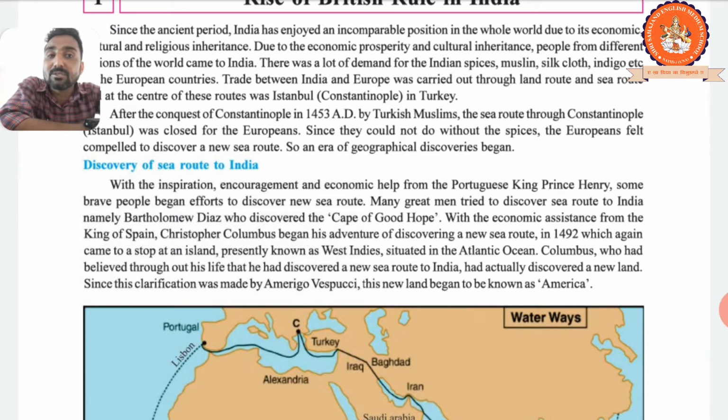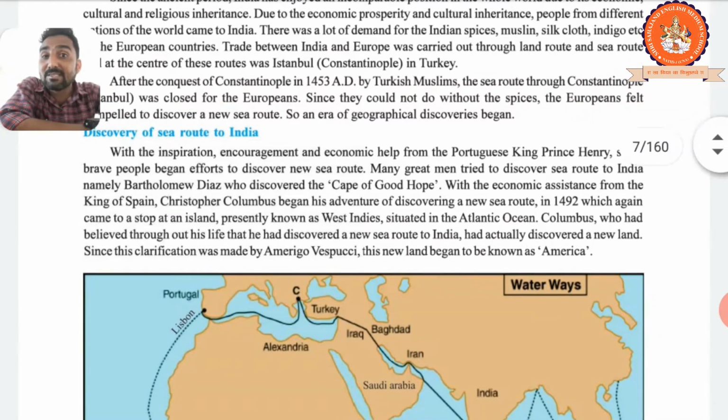Many great men tried to discover a sea route to India, namely Bartholomew Dias, the first very brave name. Please underline this second very important Portuguese name, Bartholomew Dias, who discovered the Cape of Good Hope. Please underline Cape of Good Hope and Bartholomew Dias.